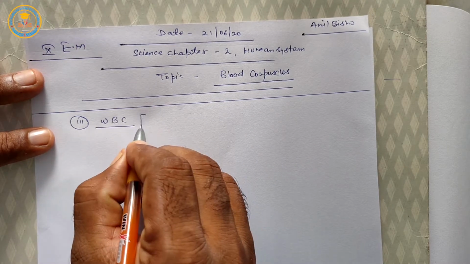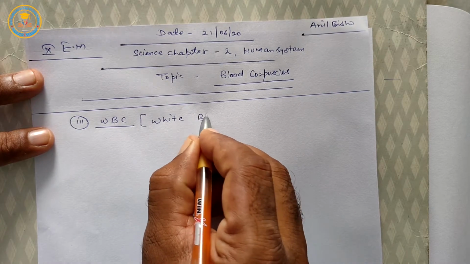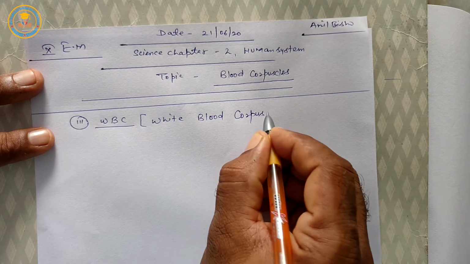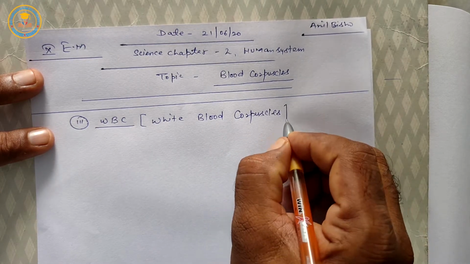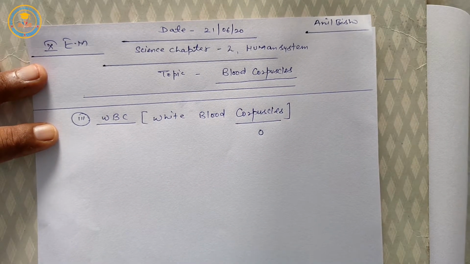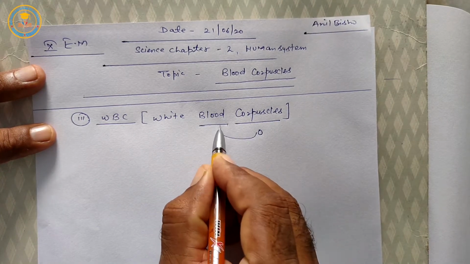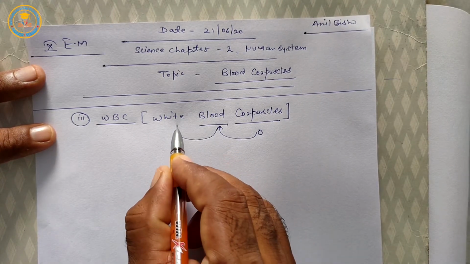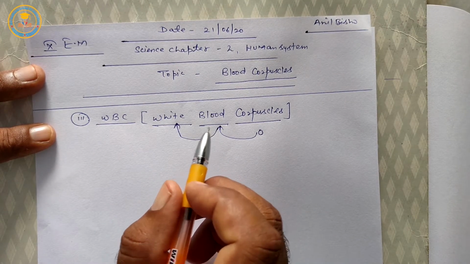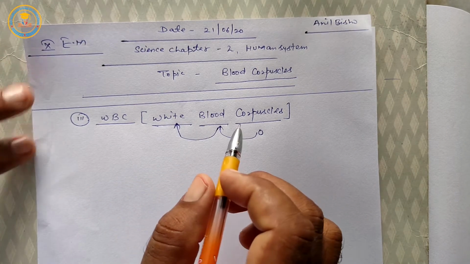WBC means white blood corpuscles. Corpuscles means granule-like structures located in blood, and to provide white color, it means WBC is a colorless blood corpuscle.